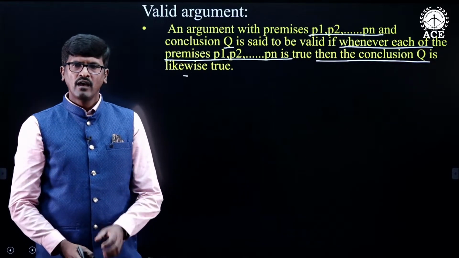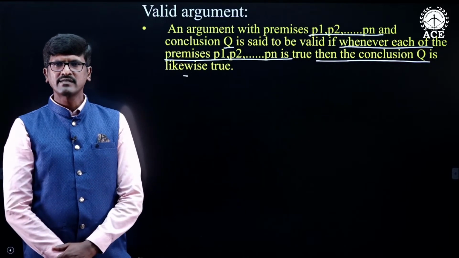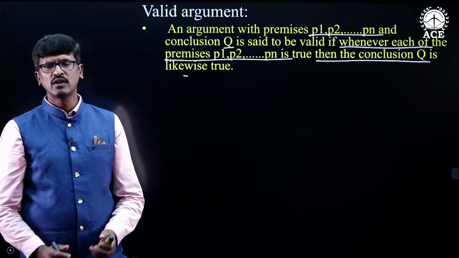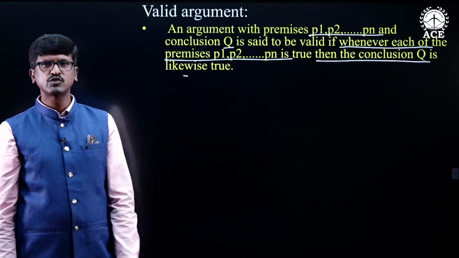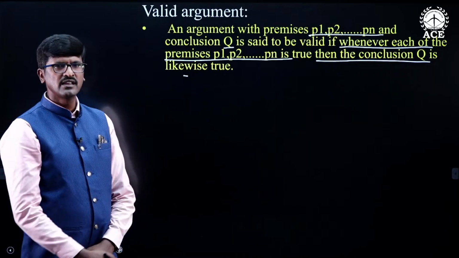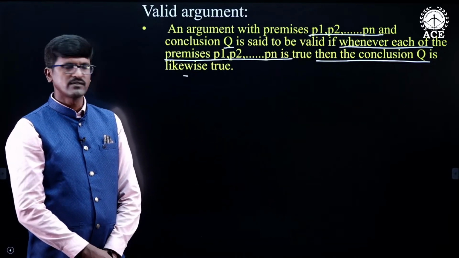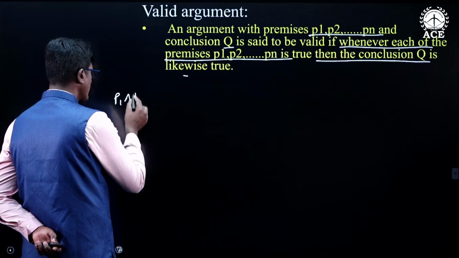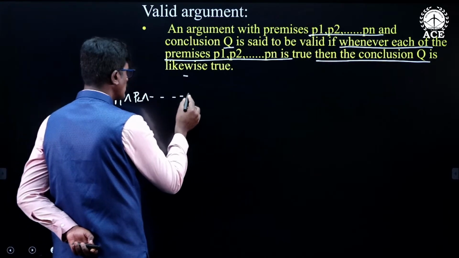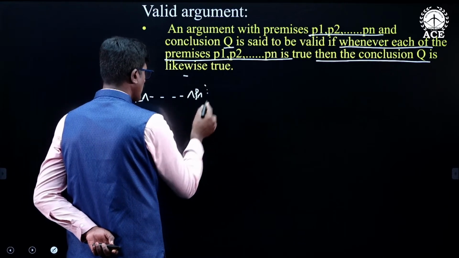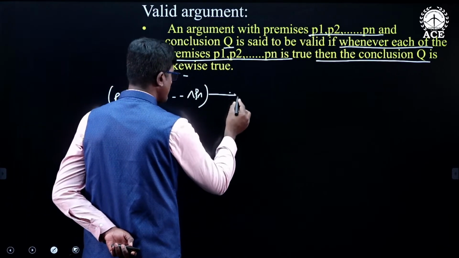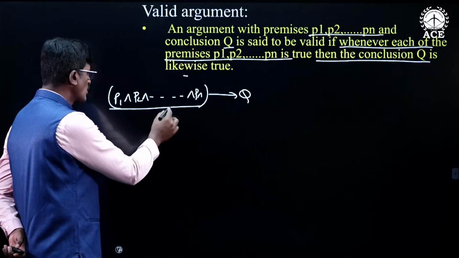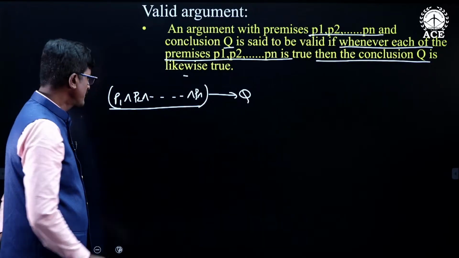So, take the conjunction of the premises. Whenever this conjunction of the premises is true, if the conclusion is also true, then we say that the given argument is valid. So, this is the argument: P1 and P2 and so on and Pn conditional Q. These are the premises and this total one is the conjunction of the premises.